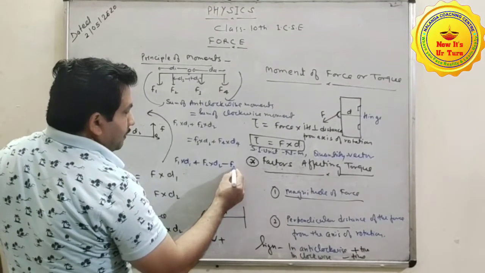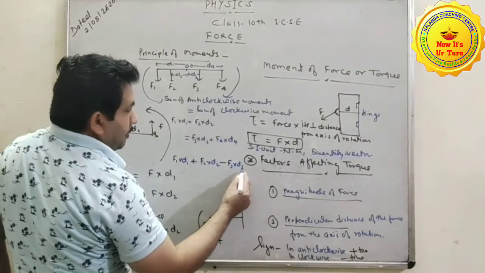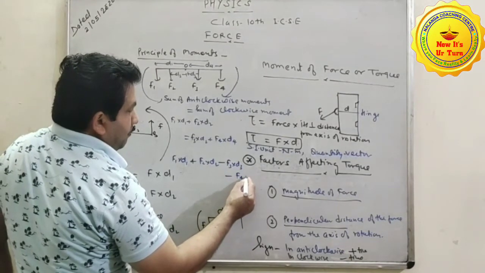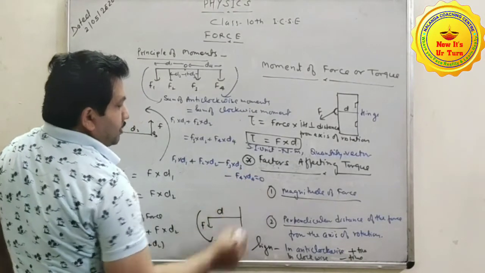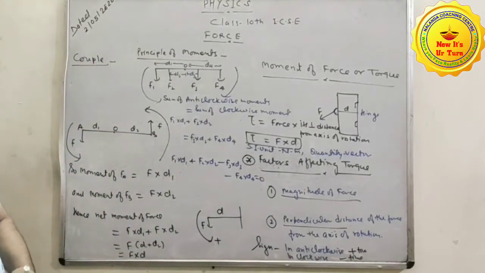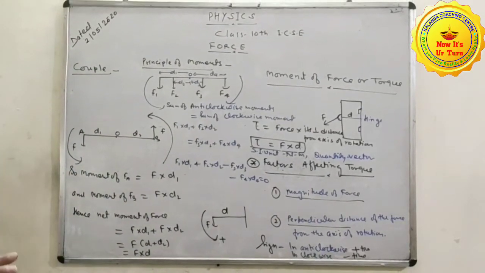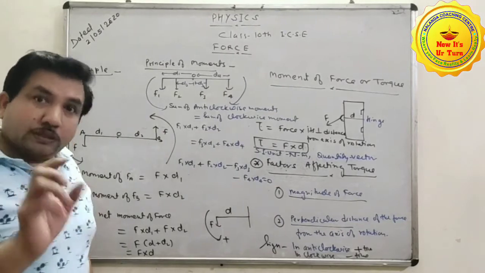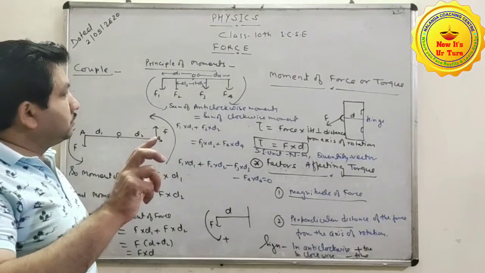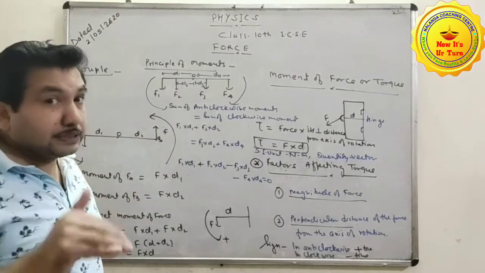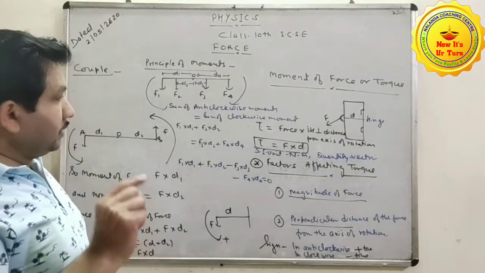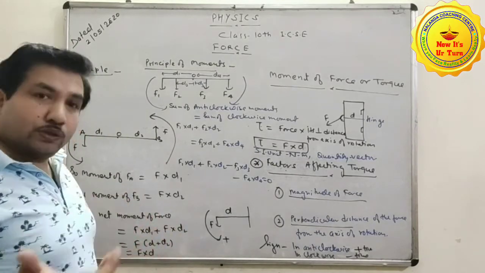Minus F3 into d3 minus F4 into d4 is equal to 0. Clear? So this is the conceptual portion of this chapter. Now the remaining is the theoretical portion.